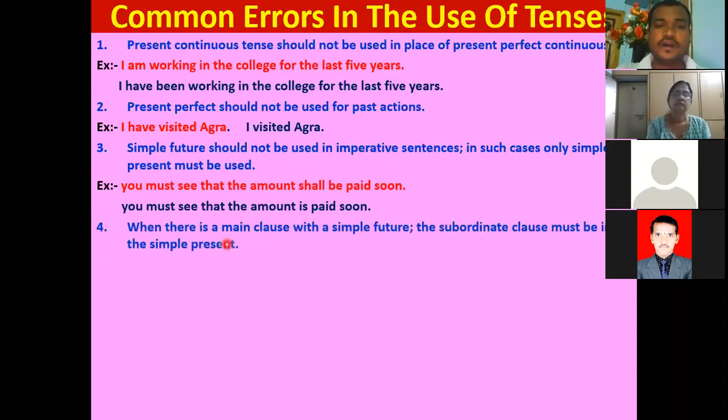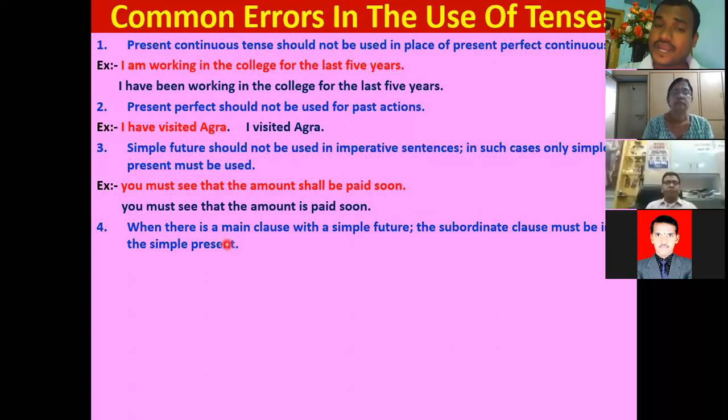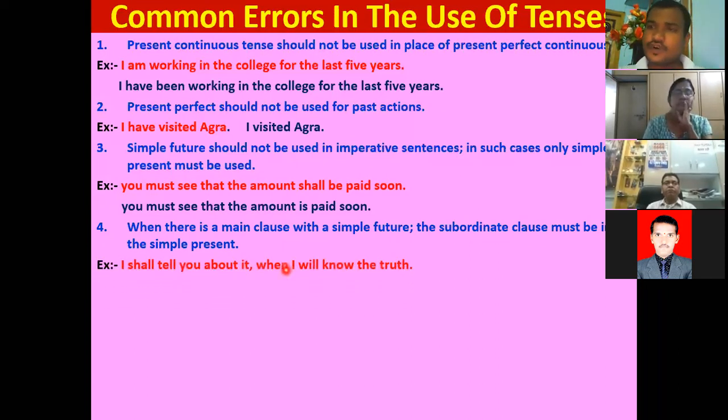Next, the fourth point. When there is a main clause with a simple future, the subordinate clause must be in the simple present. So if there are two parts in a sentence, a main clause and a subordinate clause, and the main clause is in simple future, the following subordinate clause should be in simple present tense. This is the wrong example: "I shall tell you about it when I will know the truth." "I shall" is future, "I will" is future. So it is wrong.